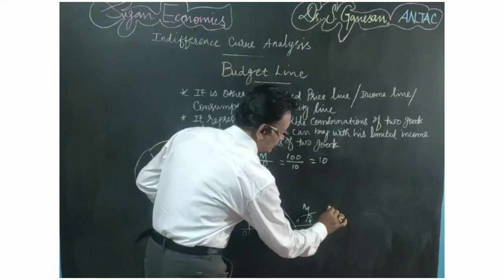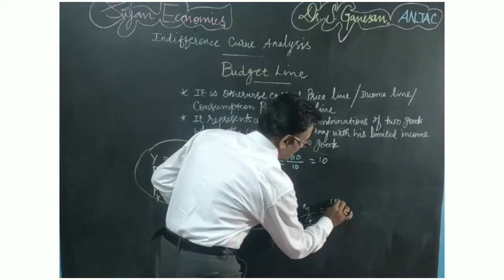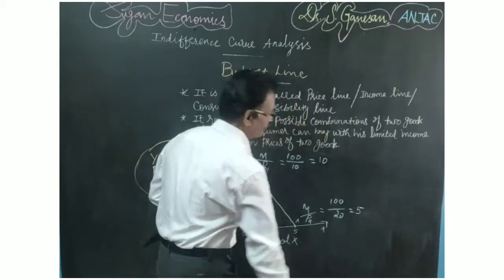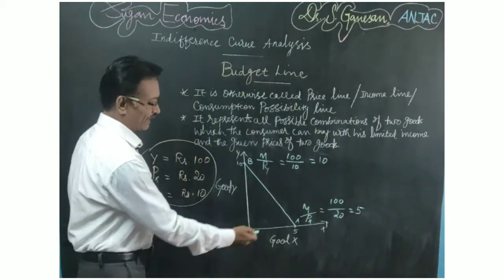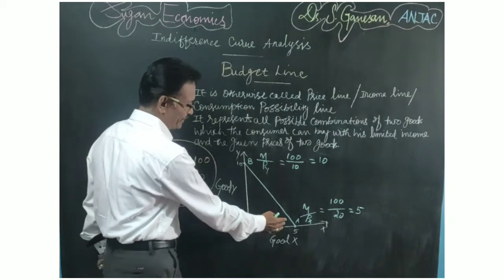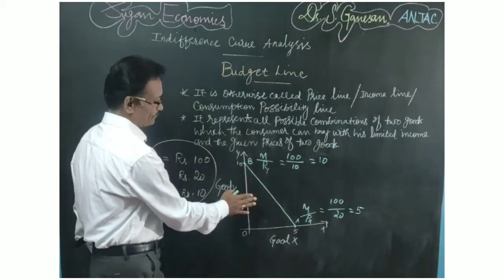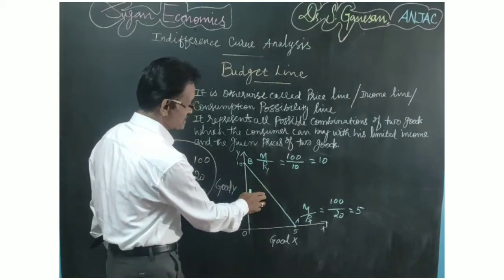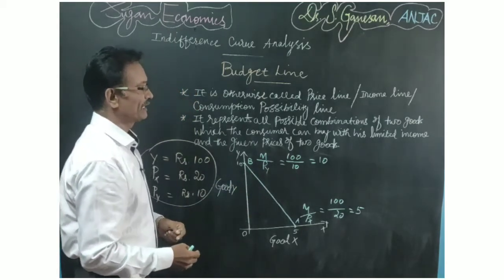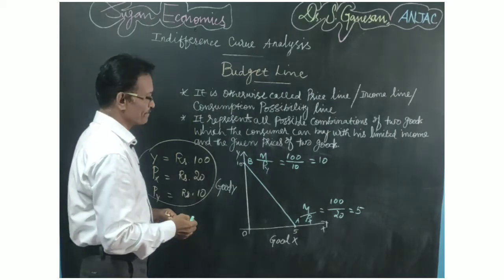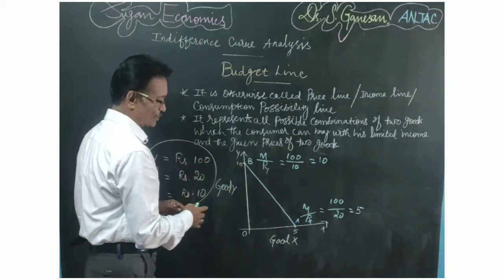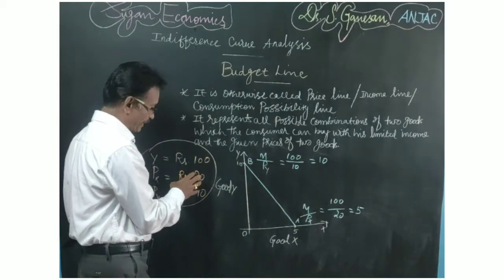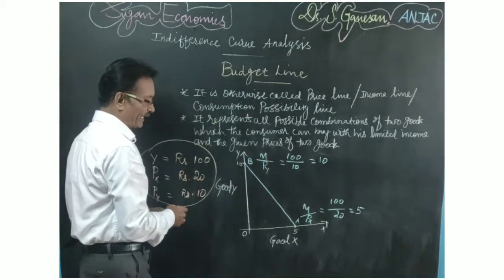Suppose here you take the money income is equal to 100 and the price of X is equal to 20. So the consumer can buy 5 units of X commodity. Here the budget line represents all possible combinations of 2 goods which the consumer can buy with his limited income and the given prices of 2 goods. But here the consumer has to spend his money on both the commodity X and Y.